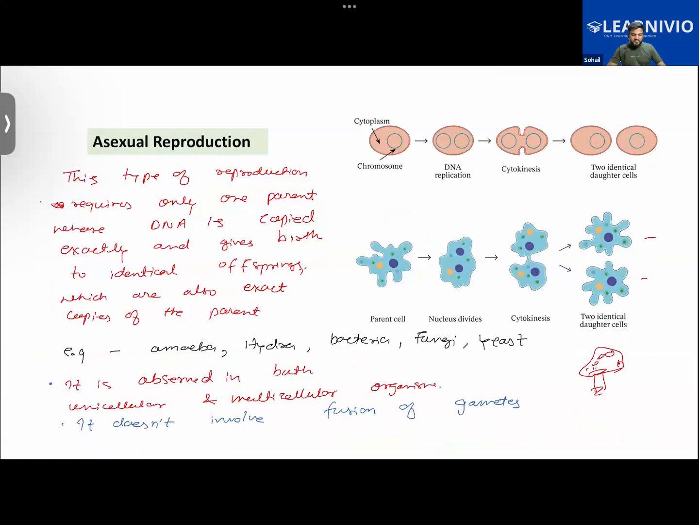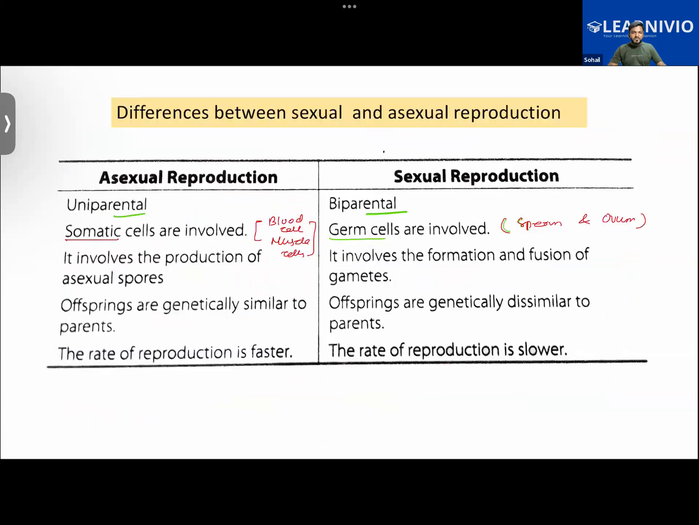But in the case of these asexual organisms, there is no such involvement of germ cells, I mean to say the gamete cells, or sex cells or germ cells also. Literally all these three are the same thing. So there is no such involvement here. Getting it now? Okay.